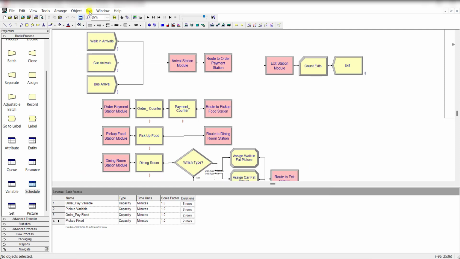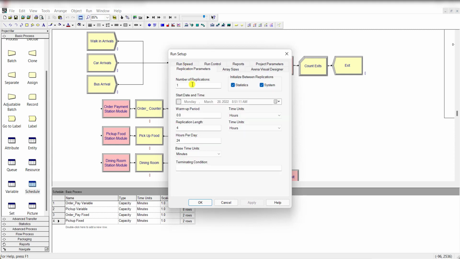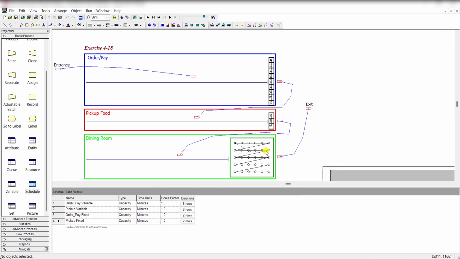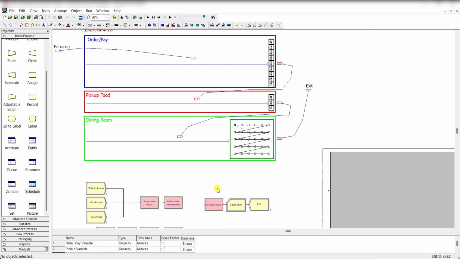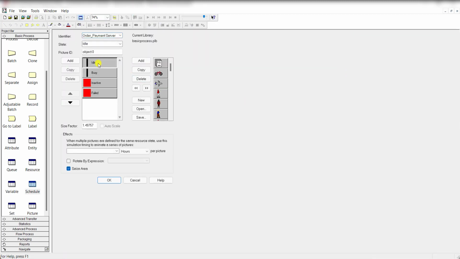Okay, so now let's move to the run setup menu, and the number of replications is 1. The replication length is 4 hours and the base time units in minutes, and then click OK. Okay, now let's move to the animation part of the model, and you can add the animation as you like. So this one is the idle, this one is for busy, and this one is for inactive or fail state.